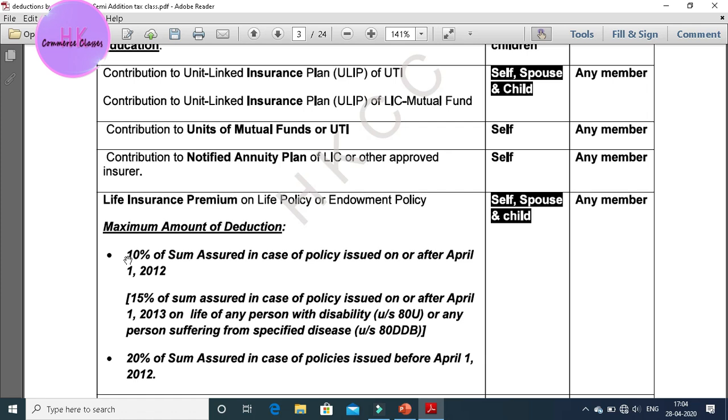You will easily get to know that. Read carefully: 10% of sum assured in case of a policy issued on or after April 1. A person A has a sum assured of rupees 2 lakh, but he is paying the premium at a charge of 15% to the LIC company. Then he will get a deduction, no problem.